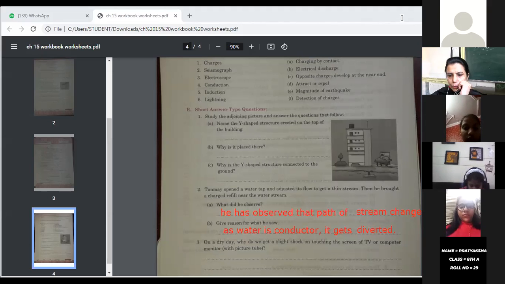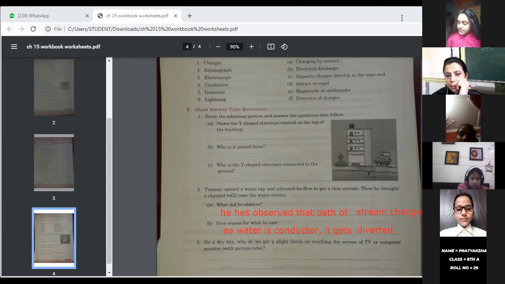Okay, children, this was your worksheet number 30. So till now, all the work related to chapter number 15 is over. Two of the worksheets we have done.